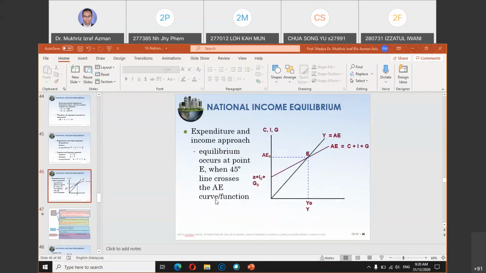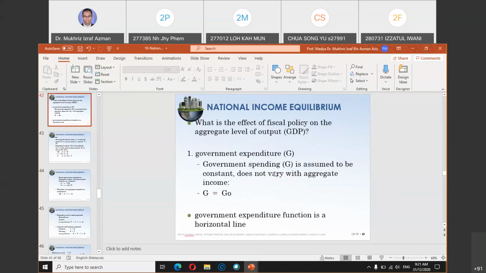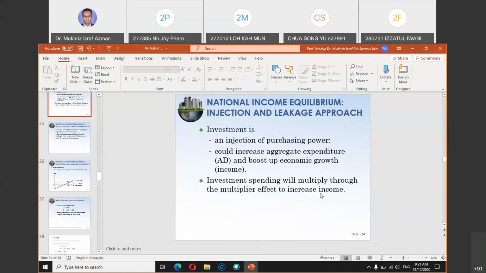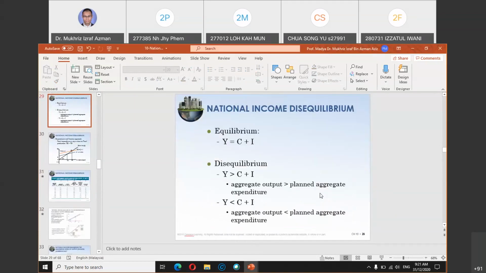When you plot the graph, it still looks the same: the 45-degree line, your Y, which is supposed to be AD, not AE, the aggregate demand line, intersects with your AE, but now AE is C plus I plus G, because this is a three-sector economy. In the two-sector economy just now, AE is only equal to C plus I.